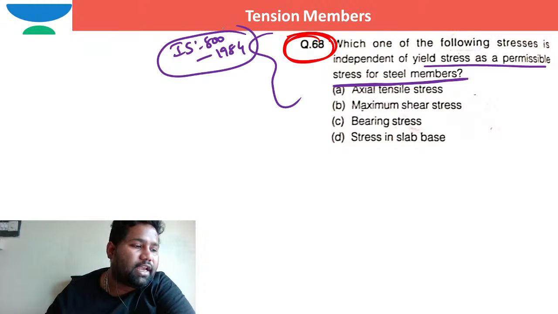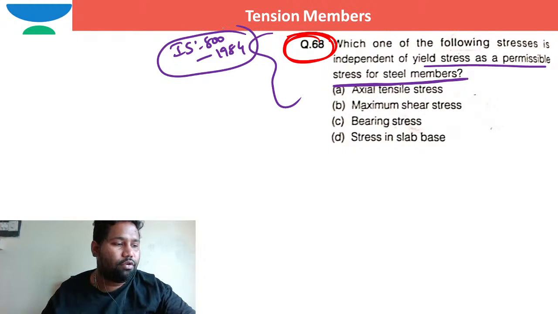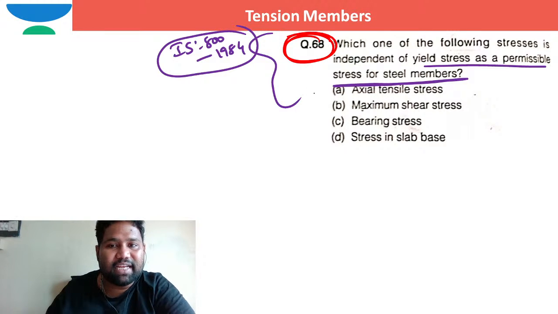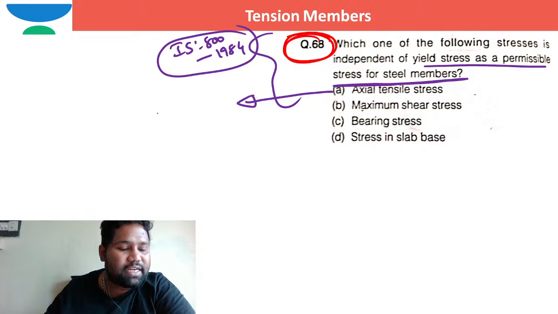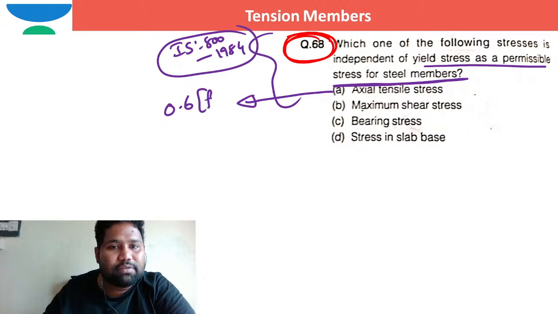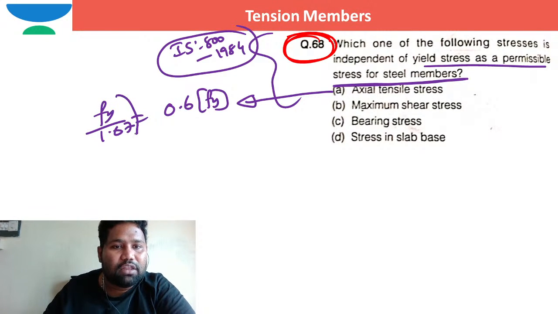So if you take the IS 800 1984 code, that is the old code of practice, the permissible value for axial tensile stress is 0.6 times Fy, which we call Fy by 1.67. The overall factor of safety for steel in axial tension is taken as 1.67 there.